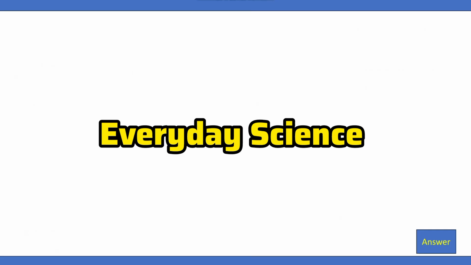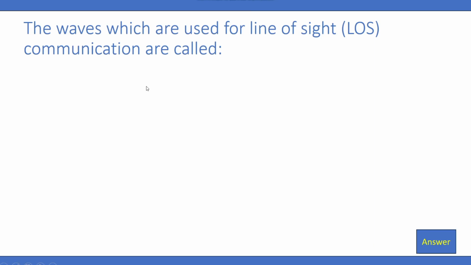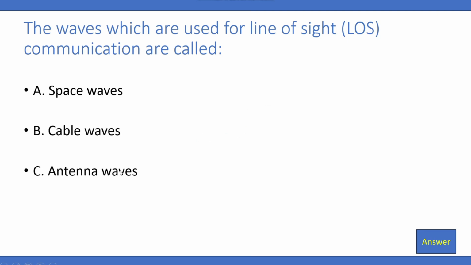So we are going to start the MCQs today. The waves which are used for line of sight (LOS) communication are called A. Space waves, B. Cable waves, C. Antenna waves, D. None of these. So the correct answer is going to be space waves. A is correct.